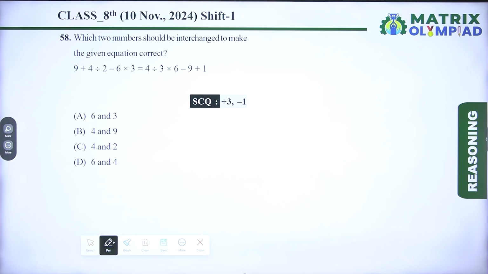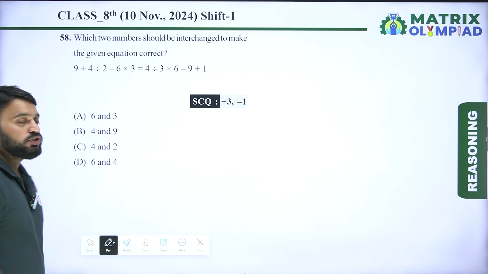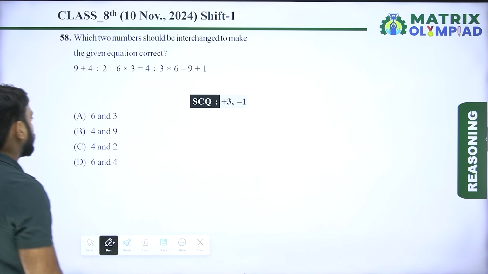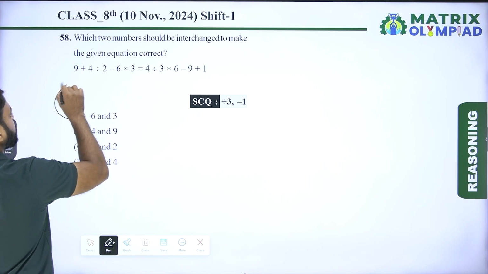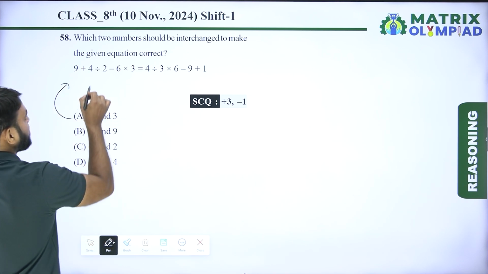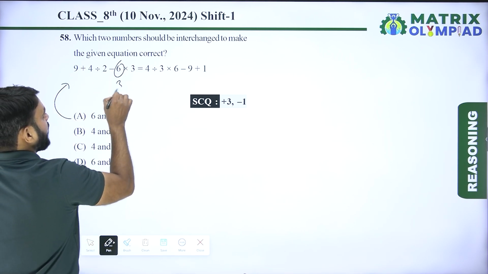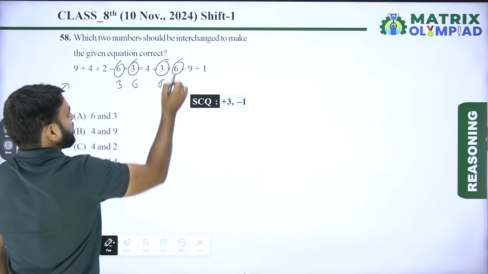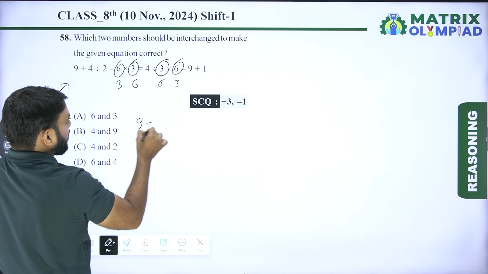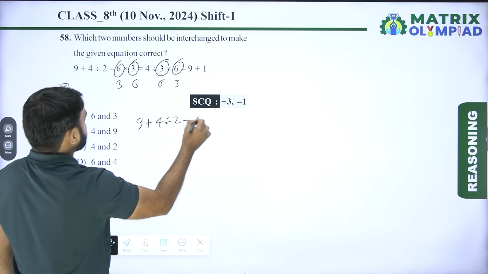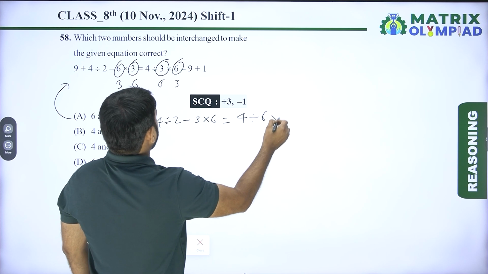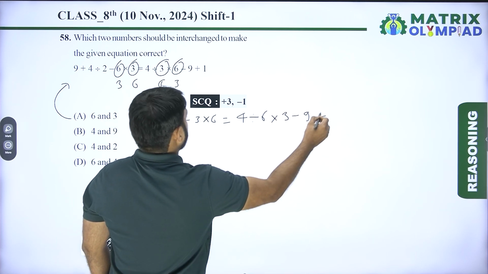Which two numbers should be interchanged to make the given equation correct? In such questions, options are taken one by one and then we check which one will follow correctly. So first taking option A. According to option A, 6 becomes 3 and 3 becomes 6. So the equation is 9 plus 4 divided by 2 minus 3 into 6 is equal to 4 divided by 6 into 3 minus 9 plus 1.